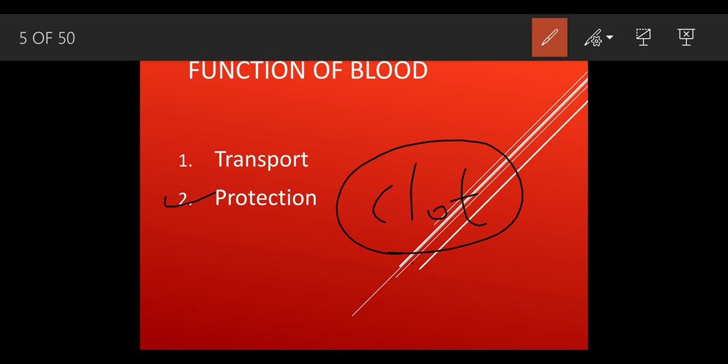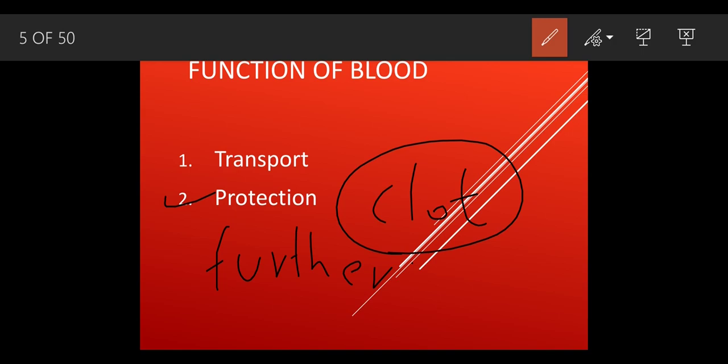Okay, and this clot helps us in two ways. It stops further loss of blood. When there is a proper amount of clot inside the body, it helps prevent further loss of blood and entry of disease causing germs.